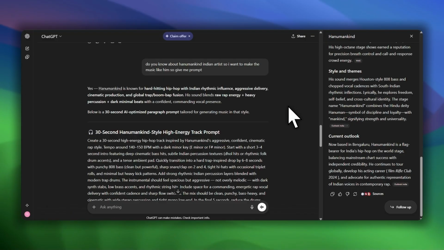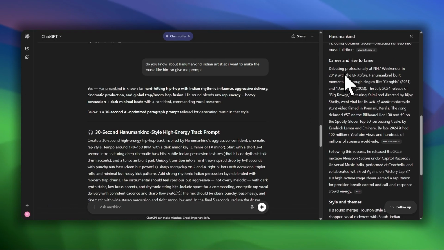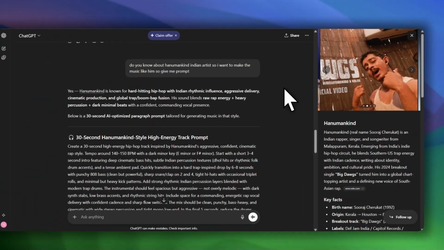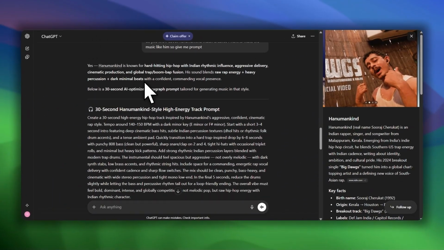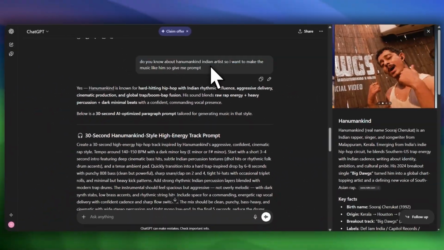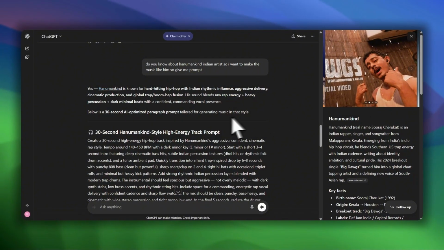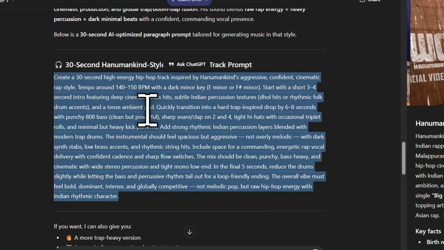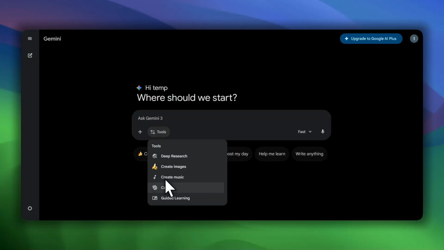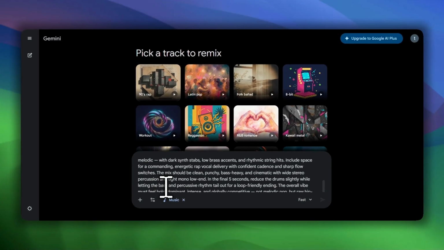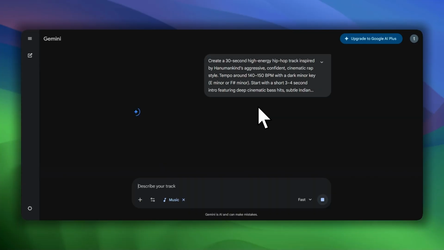My favorite right now, Hanuman kind. Head over to ChatGPT and tell it to write a detailed single-paragraph prompt for a 30-second music clip in that style. Copy that gold and let's move. Now hit up Gemini. Go to the Tools section, select Create Music, and paste your prompt. It'll take a second to cook, but you'll get a 30-second masterpiece, perfect for shorts.